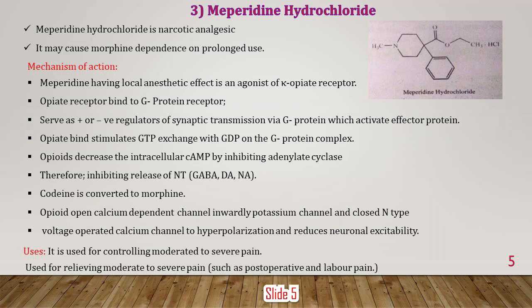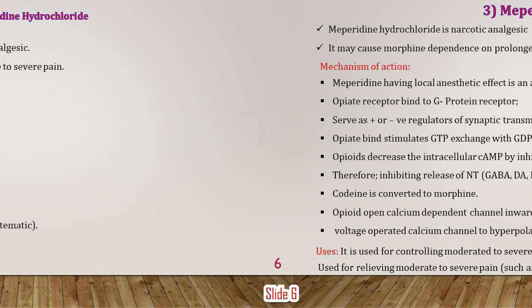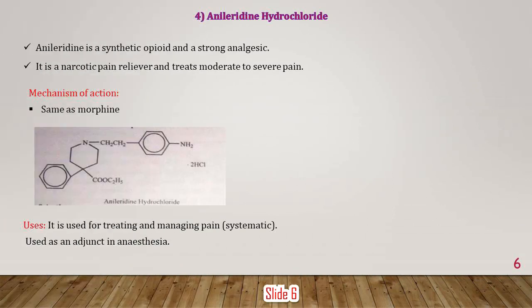and labor pain. So this is slide number 5, and now we will move toward slide number 6, that is anileridine hydrochloride. Anileridine is a synthetic opioid and a strong analgesic. In the classification, in the last part we learned about the classification of morphine. Morphine has different analogs, and opioids are mainly made naturally, synthetically or semi-synthetically.